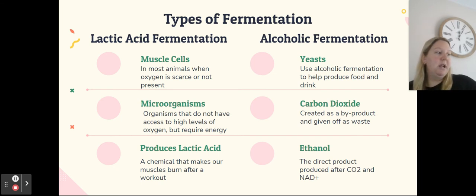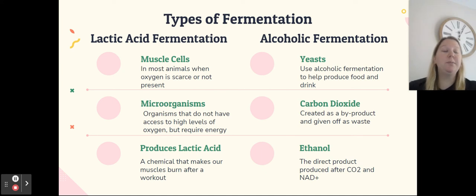So these are our types of fermentation. We have our lactic acid fermentation. This happens in our muscle cells of most animals when oxygen is scarce or not present. That burning feeling that we get left behind happens in microorganisms as well. These are organisms that don't have access to high levels of oxygen, but still require some energy in order to do their daily jobs. And its end goal is producing lactic acid.